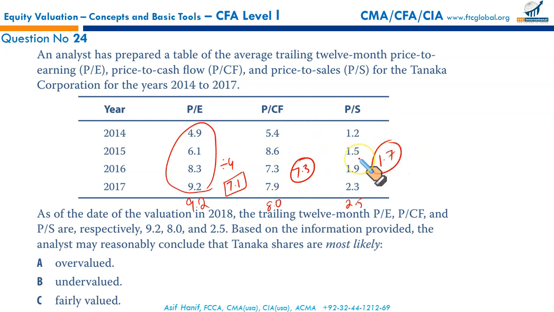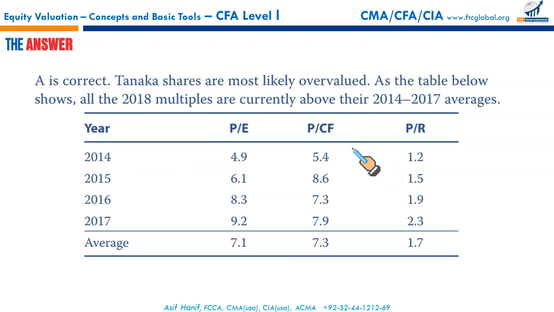Now this is the prior years' average. Compare 7.1 versus 9.2, 7.3 versus 8.0, and 1.7 versus 2.5. These multiples indicate that Tanaka shares are most likely overvalued. Why? Because 2018 multiples are above their last 4 years' averages. So the share is overvalued. That makes A our correct option.